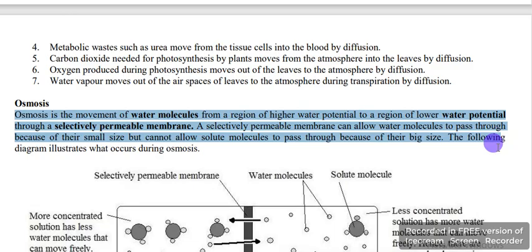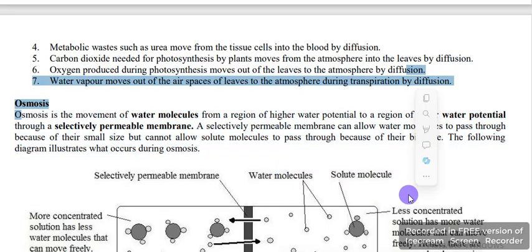A selectively permeable membrane can allow water molecules to pass through because of their small size, but cannot allow solute molecules to pass through because of their big size. So the molecules of water are small. The following diagram illustrates what occurs during osmosis.